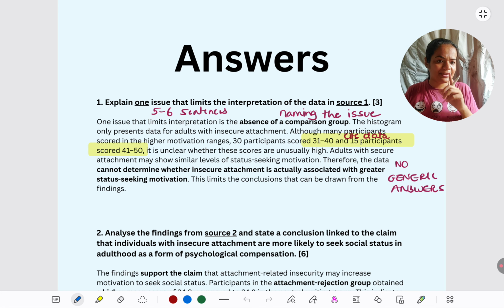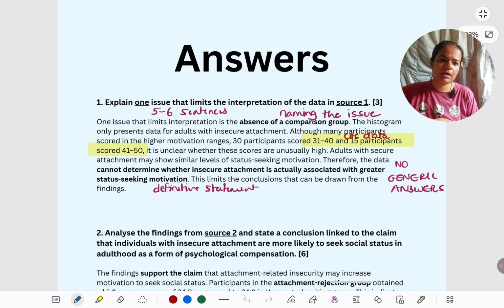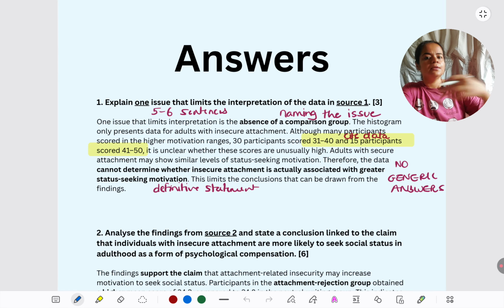And a very definitive statement you have to give, towards the end, which you can see is bolded over here. A definitive statement on whether the claim is supported or not. Of course, it is not, we are looking at a limitation. So, what exactly has limited supporting the data? We have named it already, but finally, in an explanation, in a conclusion, this is how the interpretation of data has got limited. A definitive statement has to be there on that. So, this is my advice for how you should write the 3 marker.